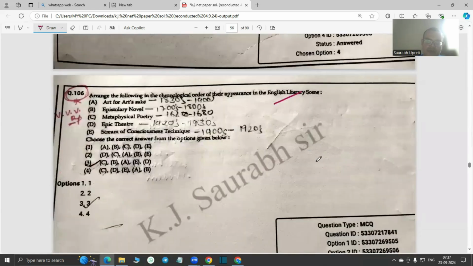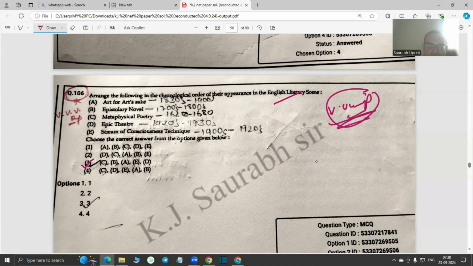Arrange the following in chronological order as they appeared on the English literary scene. Very, very important question, I would say. I think one of the most important questions, if not the most important question, in the whole paper. So for clearing our fundamentals: first is metaphysical poetry, which appeared in the 1620s. Then second is the epistolary novel, of course, mid 1740s. Samuel Richardson introduced the epistolary novel, we know, Pamela and all.